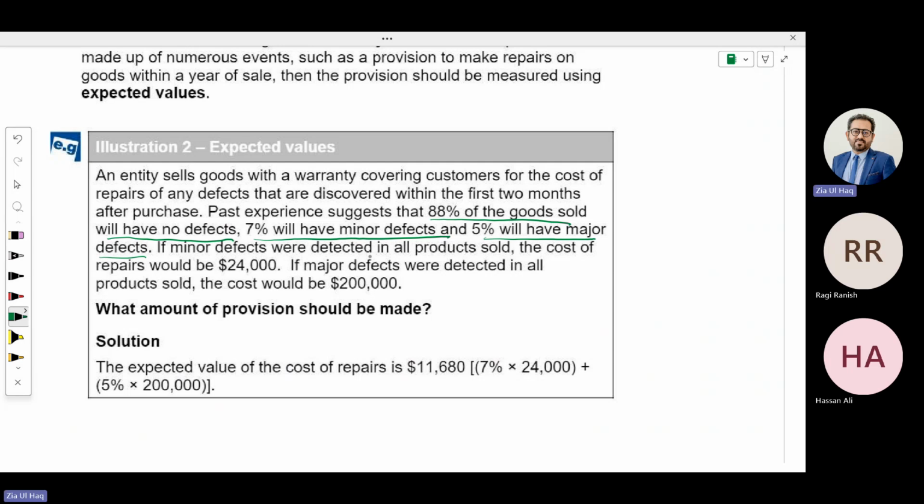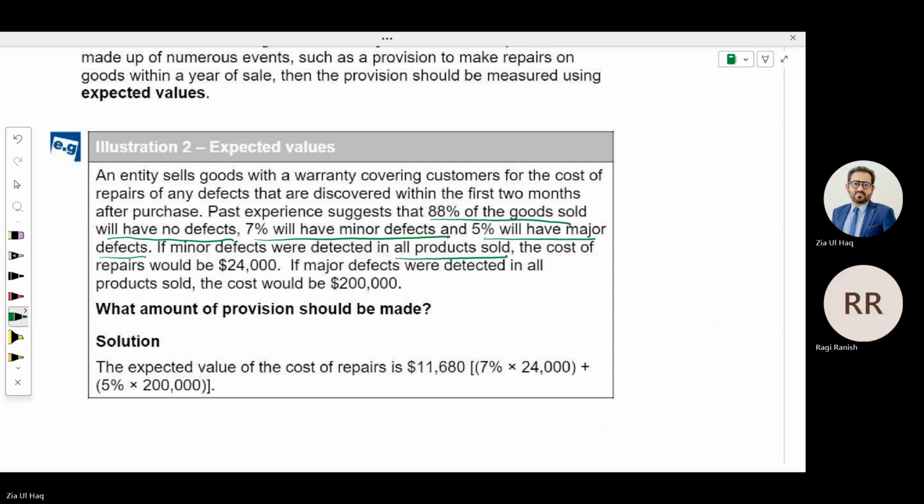If minor defects were detected in all products sold, the cost of repair would be 24,000. This is an estimate. I mean, whatever our total sale is, the minor defect warranty will be 24,000. If major defects were detected in all products sold, the cost would be 200,000. What is the amount of claim? 5% of that and 7% of that. This is the provision you need to create.